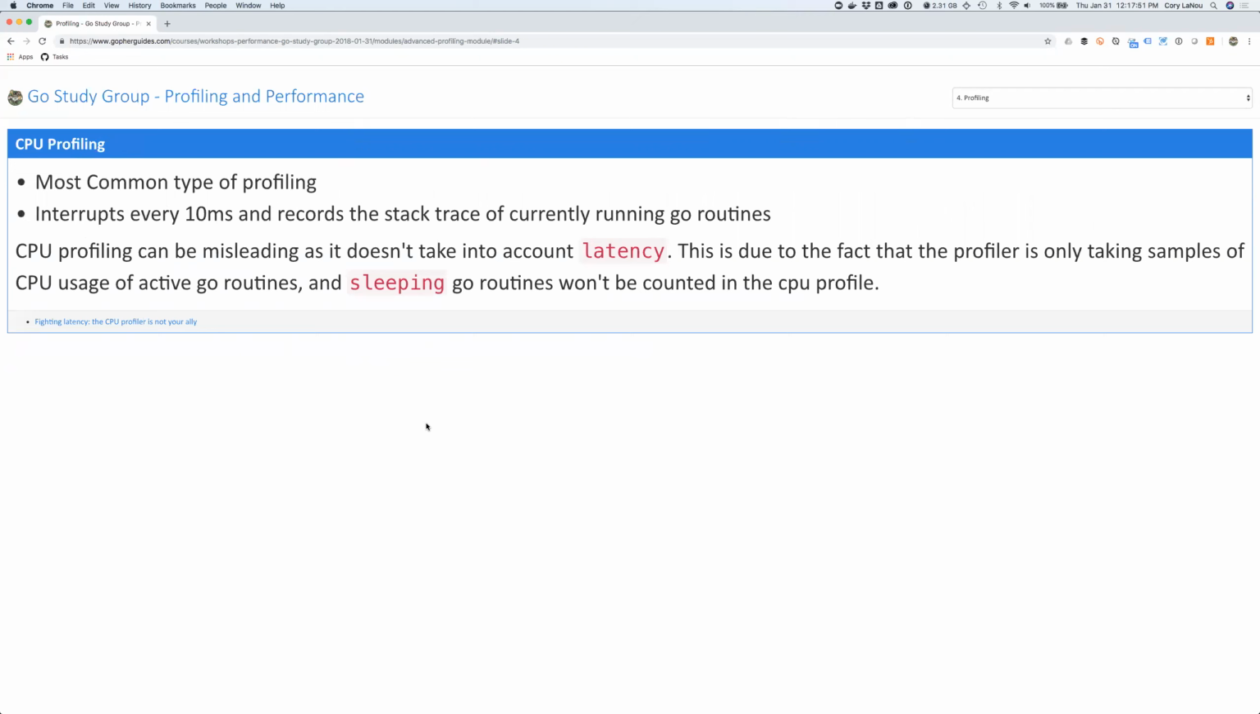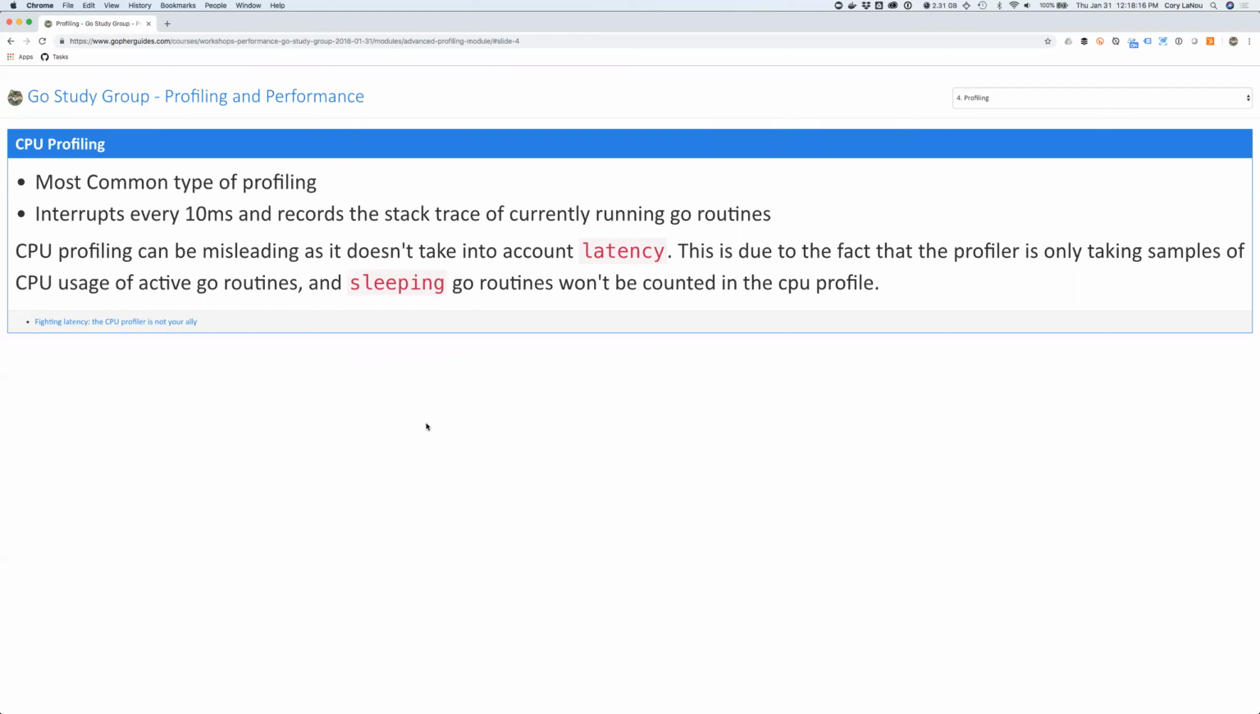So what are they? CPU profiling is the most common type of profiling. It's the one that people go to all the time. Basically what it does is it interrupts the program every 10 milliseconds, and it records the stack trace of all the currently running Go routines. So while this can give you an idea of what's CPU bound, what it doesn't do, and it's really important to understand about your program here, is it doesn't take into account latency.